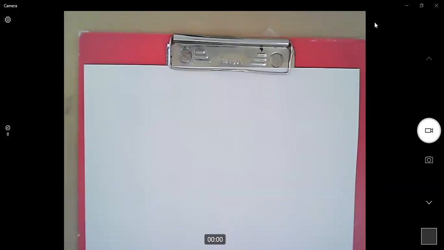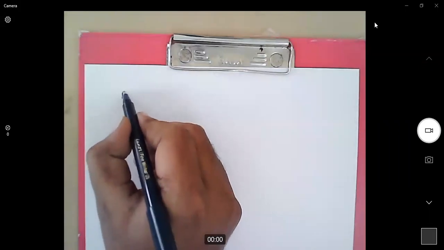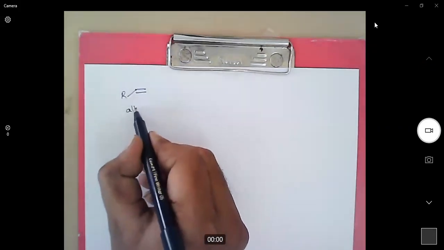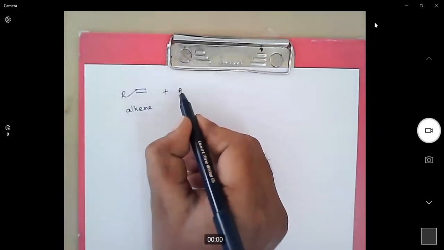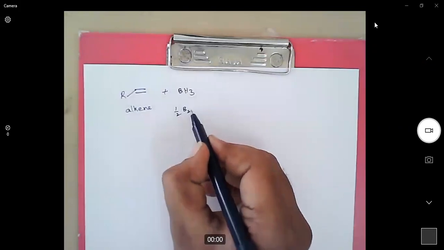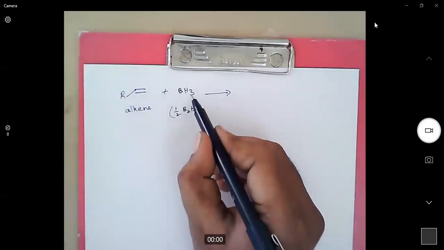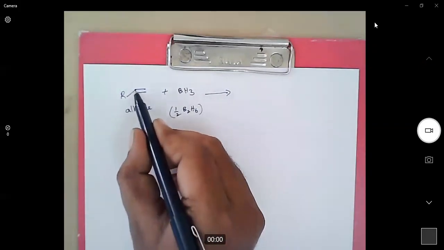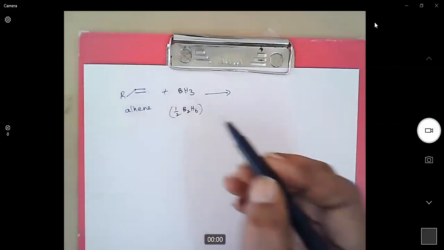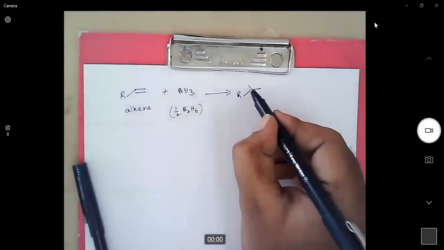The reduction of alkenes generates alkyl boranes. For example, take this general alkene. When it is treated with diborane, or this can be written as B2H6, what happens? Hydrogen will be transferred to one carbon in the double bond and boron will be added to the other carbon in the alkene. So we can write it like this.